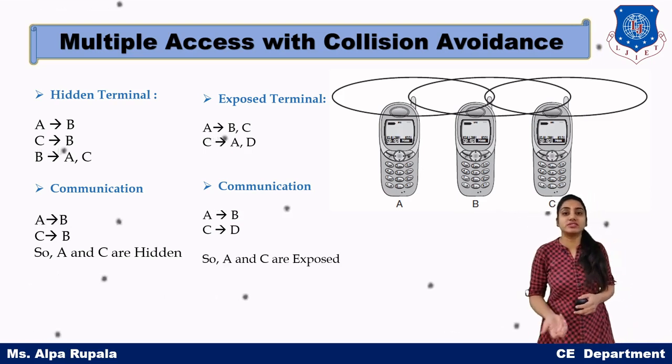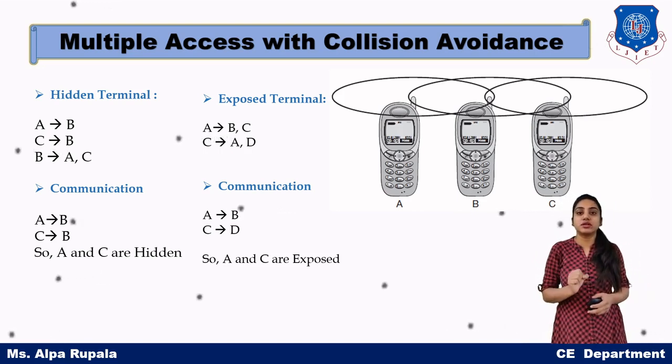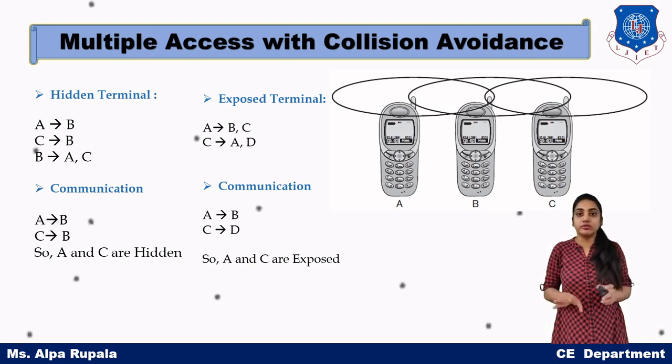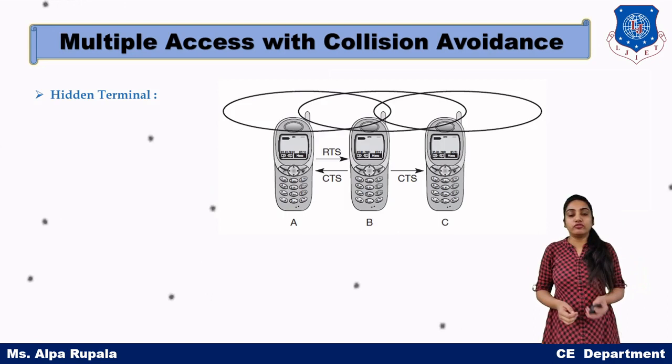So this concept is known as exposed terminal. Even though the data transmission is to another device, they will not send data because the sensed carrier is busy. So how can we eliminate this problem?